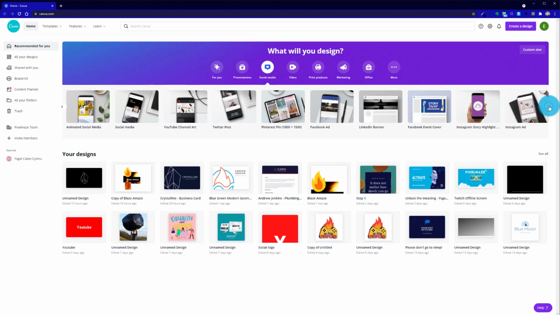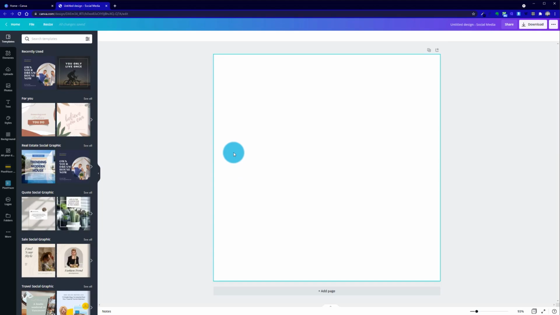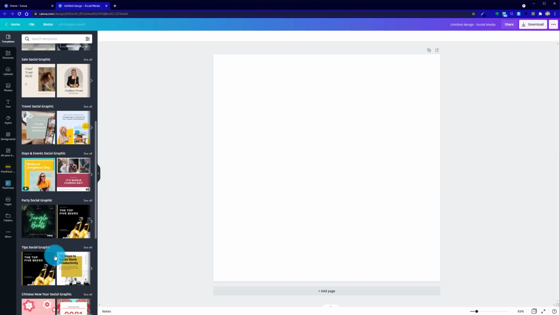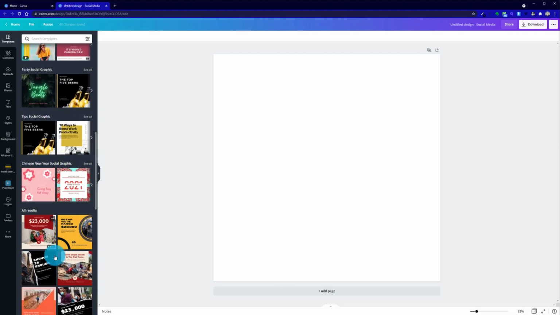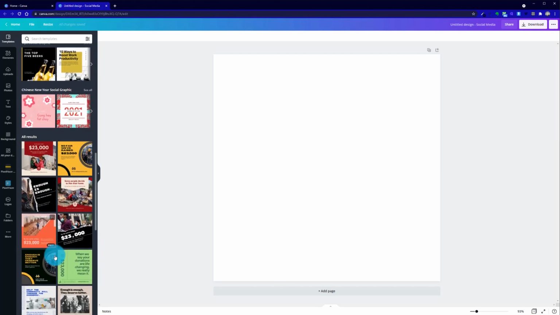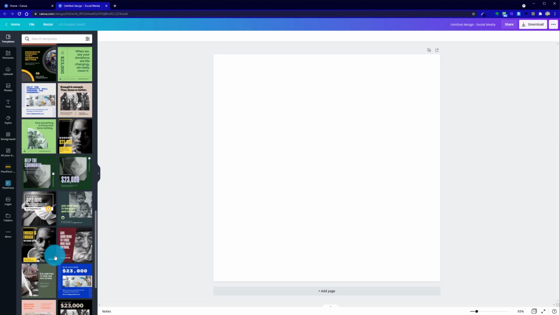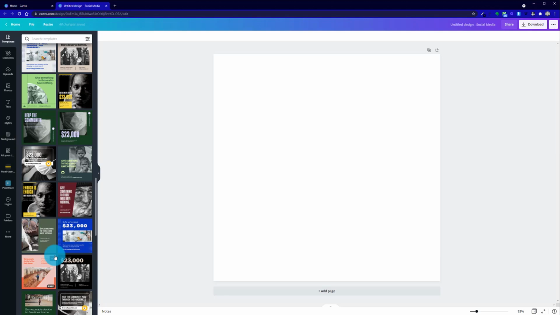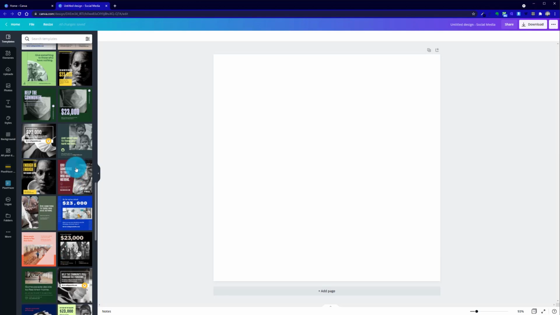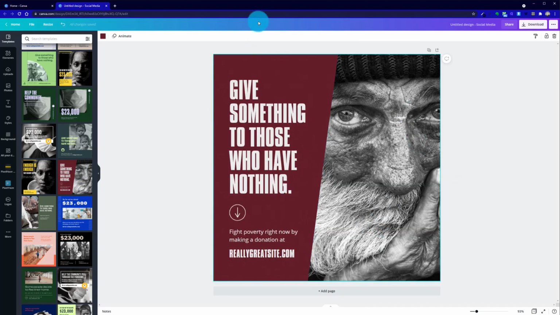Just need to scan across to find social media. This is a square graphic, and it starts with a blank canvas. However, we can see that there are a number of templates available here in the left menu. So what we're going to do now is have a look through and see if we can find a template that's going to suit what we're after. I'm going to try this one here, where we've got the split, image to the right, and then a diagonal line to the left.